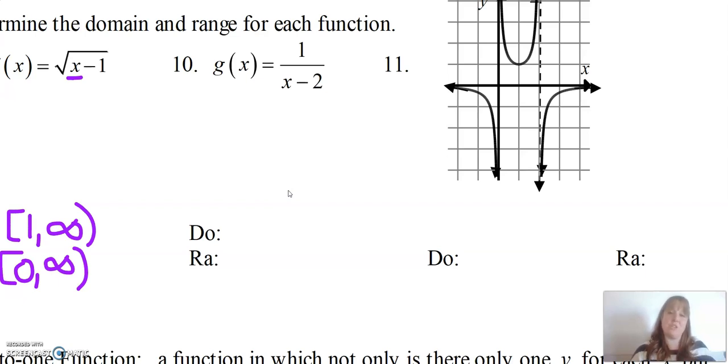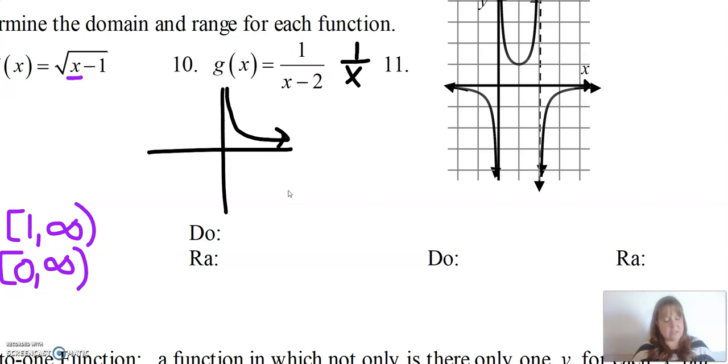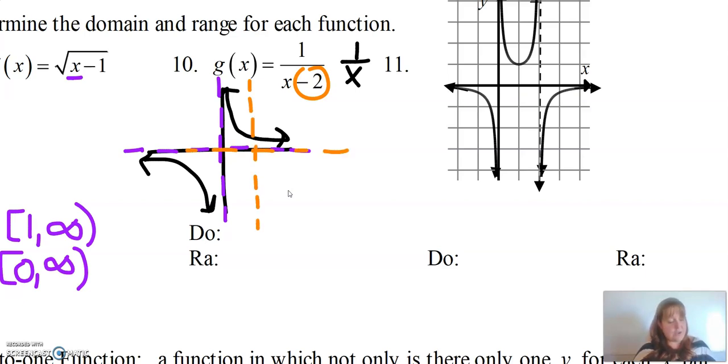Okay. The next one is a rational function. Remember, it is a fraction. Our parent function is 1 over x, and if you remember what that looks like, it looks like this, with asymptotes here and here. And then what did we do to transform this graph? Well, we subtracted 2 from all the x's, right? And since x always lies, that means we actually add 2 to the x's. So we go the other way, to the right. So we're going to move our vertical asymptote over 2. But we didn't do anything to the y's, right? The y's stayed the same, so our horizontal asymptote stays there. And then our graph just goes like this.